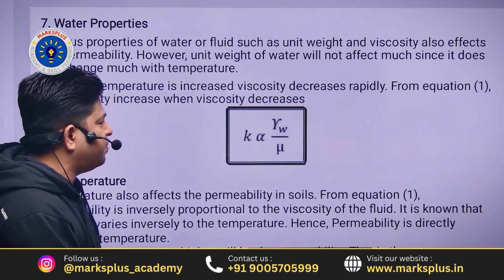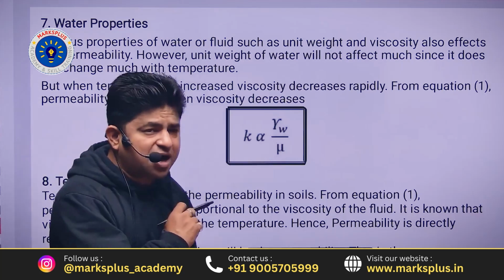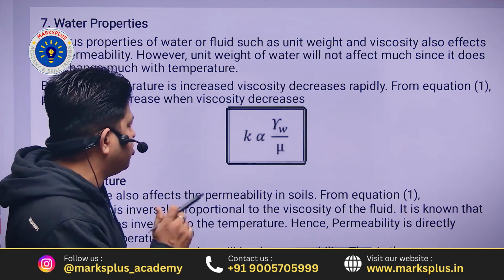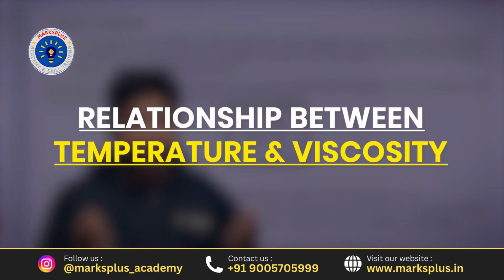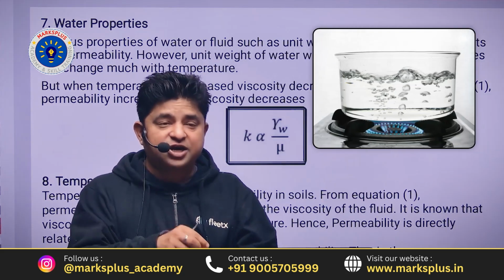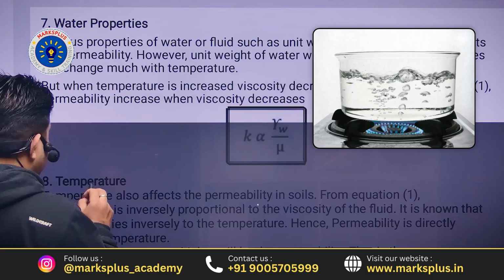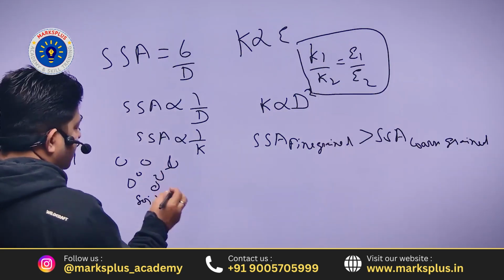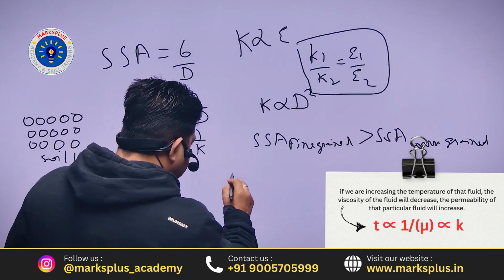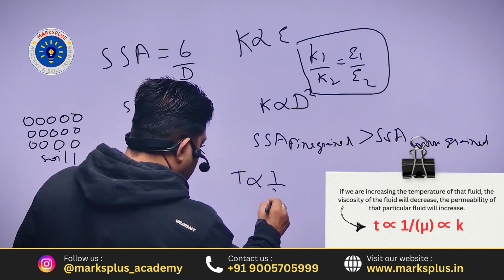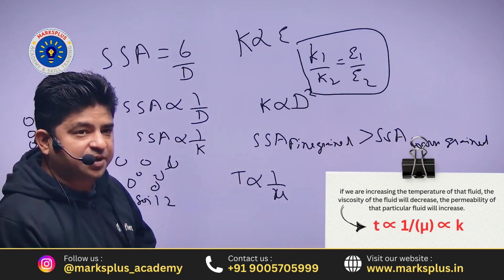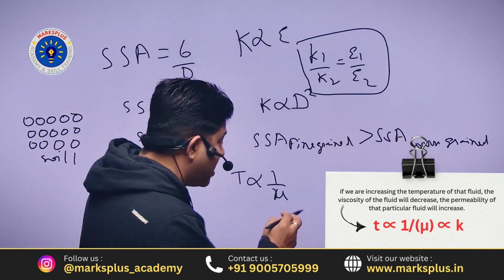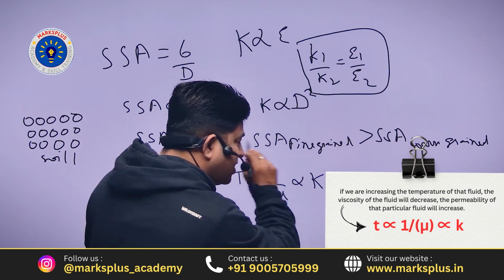So we can say that the permeability is inversely proportional to the viscosity of the fluid, and it is directly proportional to the unit weight of water. Okay, we can also say, what is the relationship between temperature and viscosity? When we increase the temperature of the fluid, the viscosity of that particular fluid will decrease. Means if we are increasing the temperature of that fluid, the viscosity of the fluid decreases and the permeability will increase.